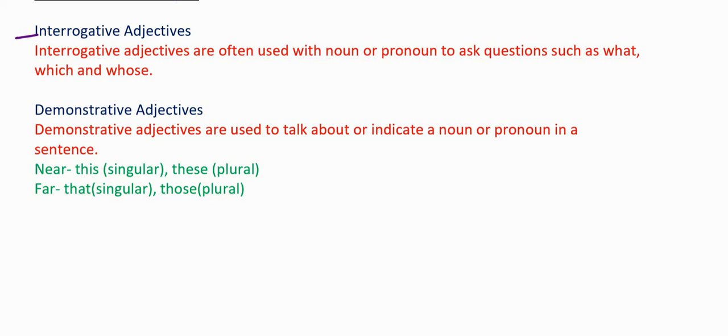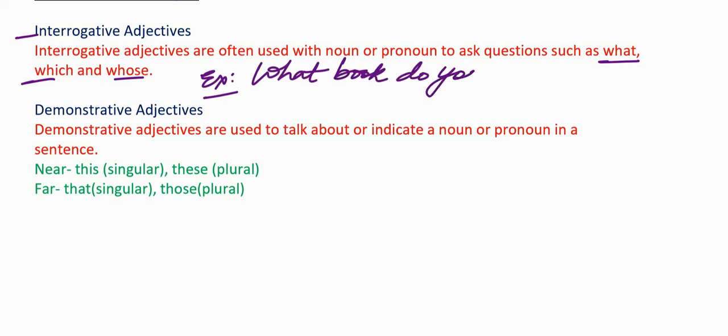We are going to look at the three kinds of interrogative adjectives. They are what, which, and whose. Remember, interrogative adjectives are always placed before a noun or a pronoun, or there is always a noun or a pronoun after the interrogative adjective. For example, what book do you like? What book do you like?